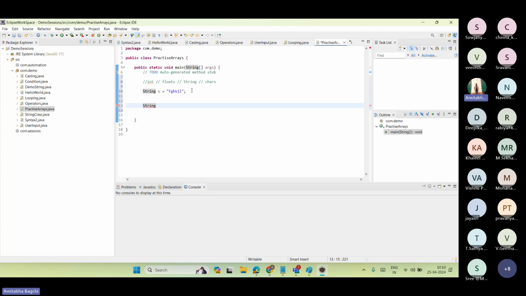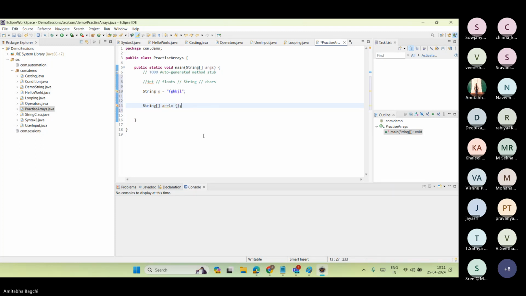Let's go ahead with string only. Then you have to give the array symbol, which is nothing but the square braces. That means you are going to hold strings in an array. Now you give a name to it, maybe array1 equals. So I created a variable array1, which will be holding an array of strings. To provide the value, for a string the pattern was double quotes, for a character the pattern was single quotes, and for arrays the pattern is curly braces.